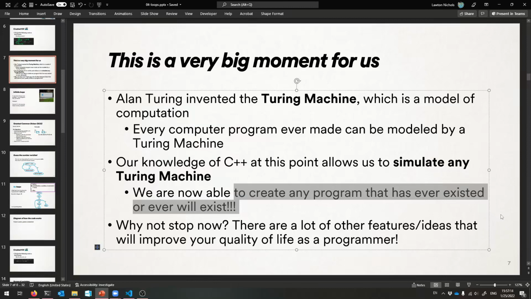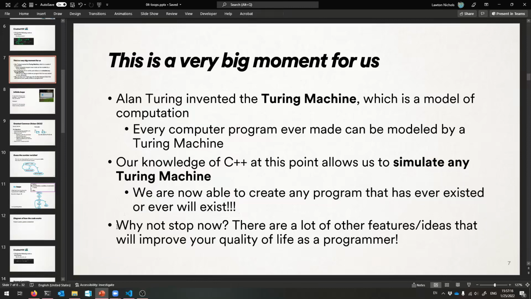And I think you have some level of understanding why we're not stopping the class right now, right? There's plenty more to learn that will make your life a lot easier as a programmer, that will help you make larger programs that are more correct or more likely to be correct, things like that, or easier to write. But yeah, you have learned enough to simulate a Turing machine, and this is a big moment, okay? So I want you to remember it.